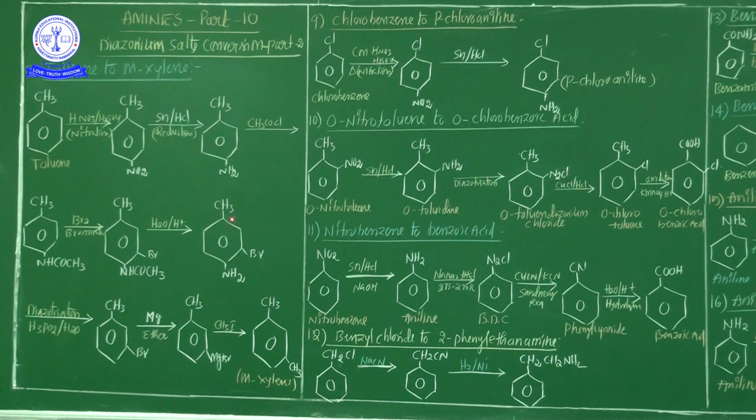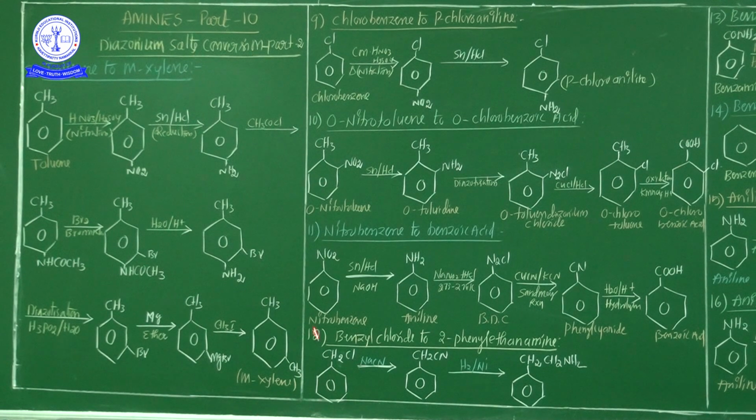This compound is involved in the diazotization process, in the presence of H3PO2 and H2O. Hence, this compound is liberated. 3 bromotoluene is liberated. This 3-bromotoluene, in the presence of magnesium and ether, finally, my dear students, this product is liberated. This product is an intermediate product. This intermediate product is finally treated with methyl iodide, hence M-xylene. You know that xylene is nothing but two methyl groups present in the benzene ring, that is considered as a xylene.